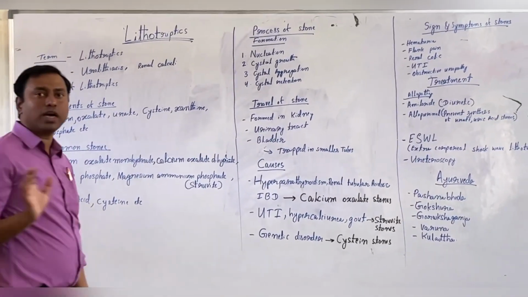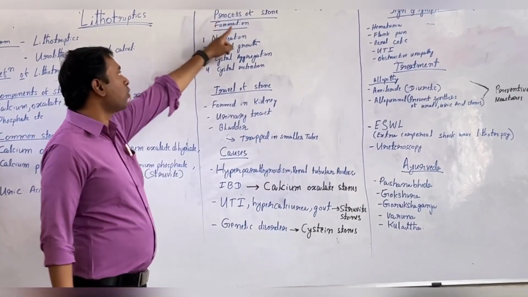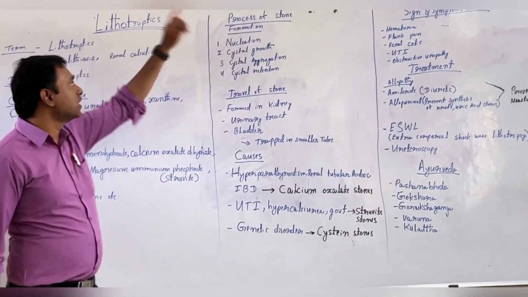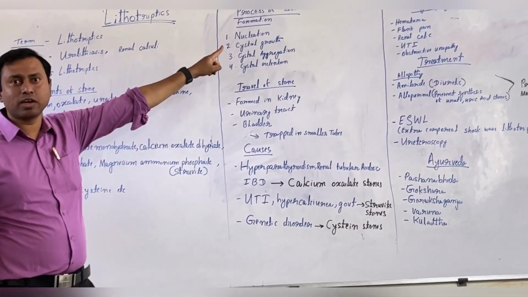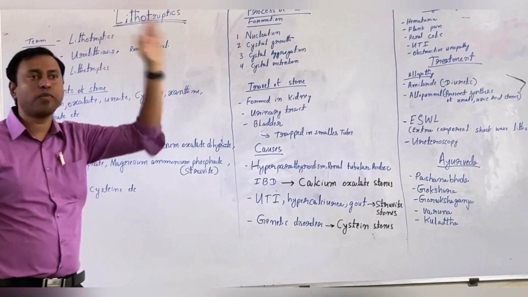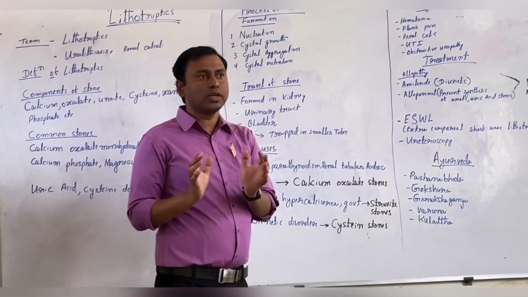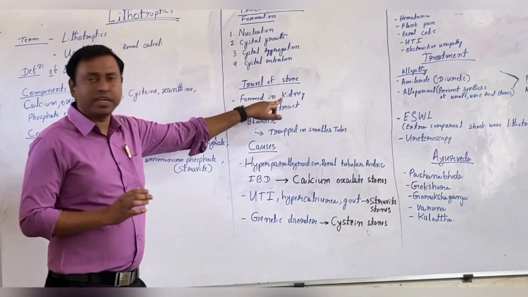Now, how is the kidney stone formed? The process of kidney stone formation has four common steps. The first is called nucleation. The stone is formed in the kidney only.